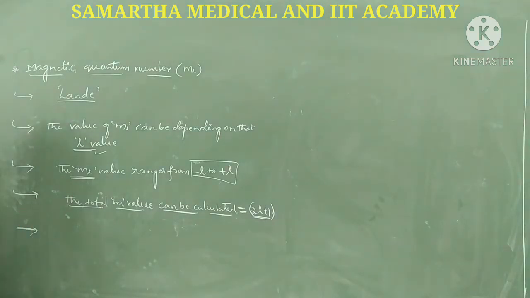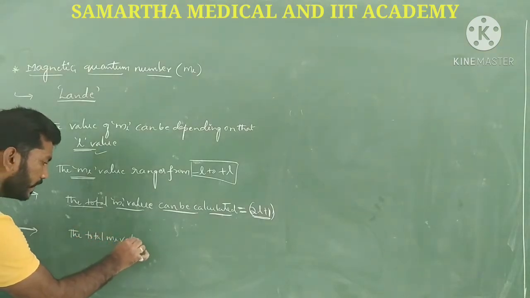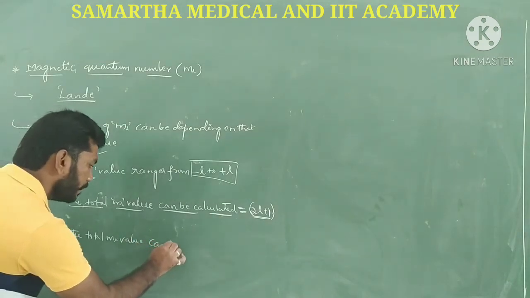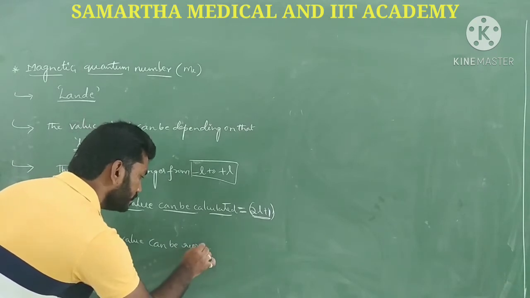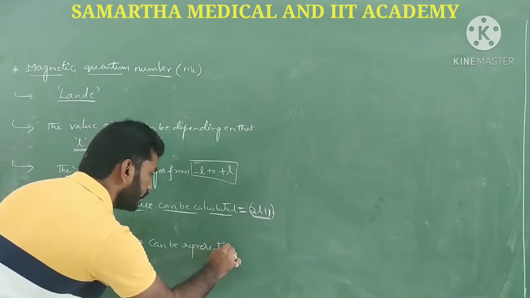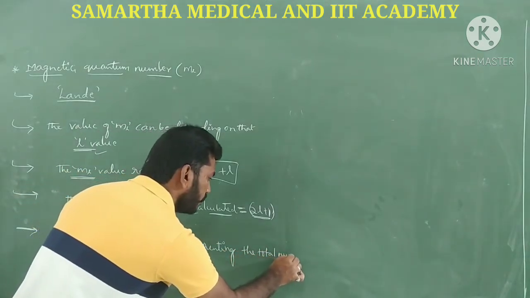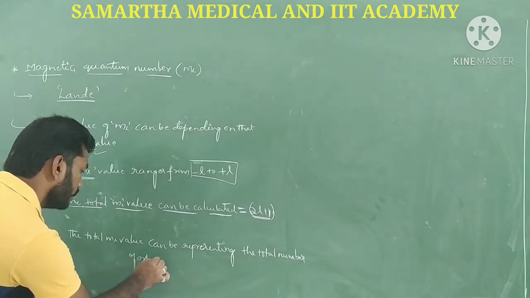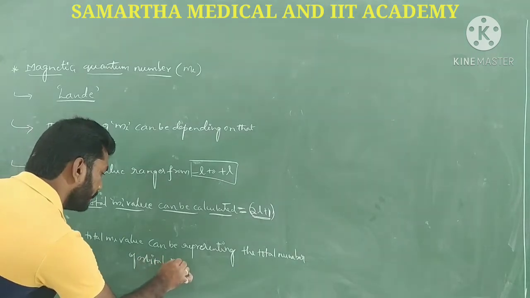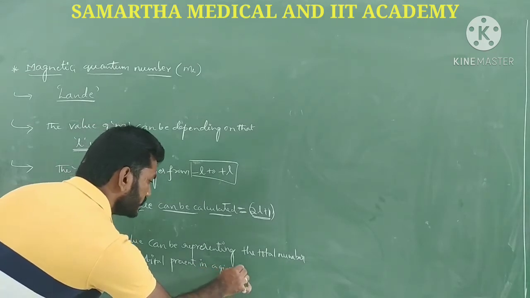So let me go with this particular statement. The total ml value can represent the total number of orbitals present in a given subshell.